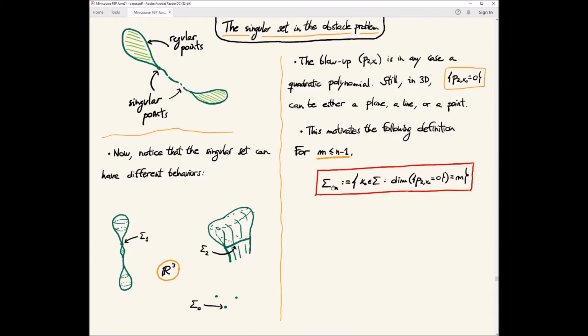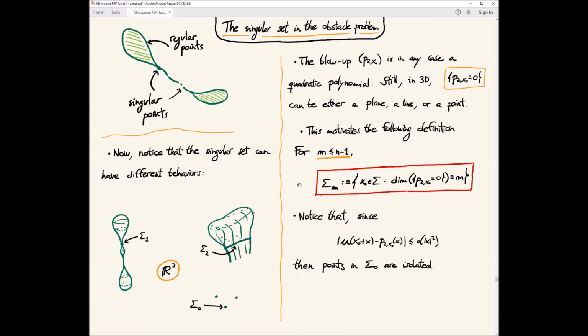Okay, so I take as sigma m the singular points such that the dimension of the zero set of the blow up is m. So this would be sigma 0, because here these are zero dimensional, zero set of the polynomial. This is sigma 1, which is the one that I expect to be one dimensional, and this is sigma 2, where I expect things to be two dimensional.